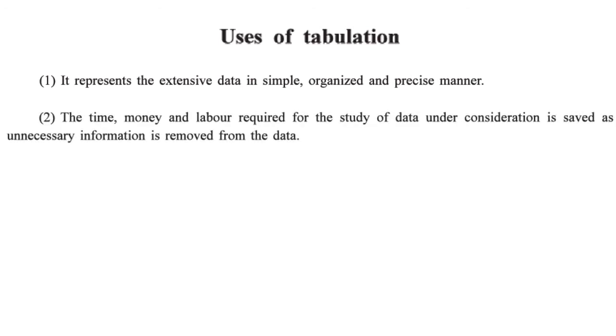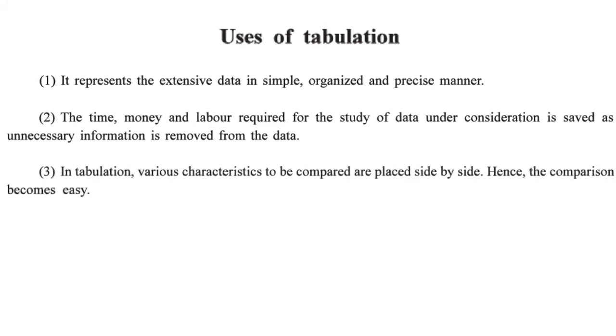The time, money and labor required for the study of data is saved as the raw data is compressed in a classified data. In tabulation, characteristics to be compared are placed side by side. Means I want to compare males and females, I want to compare ages, I want to compare the designations.